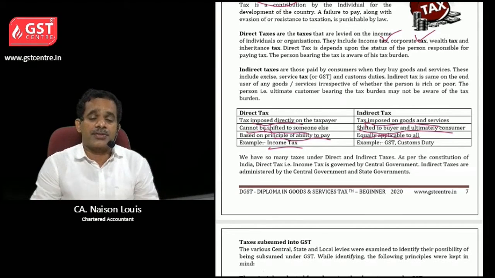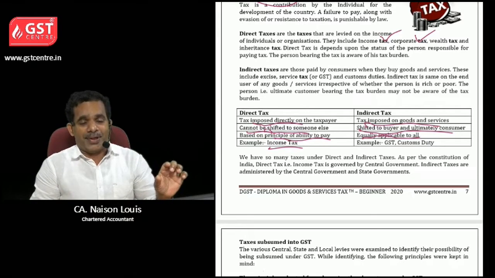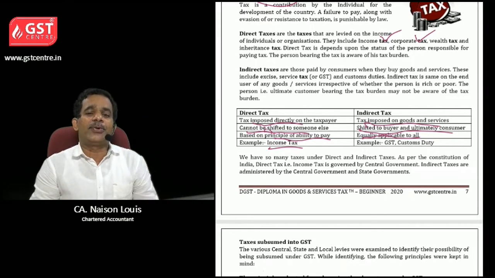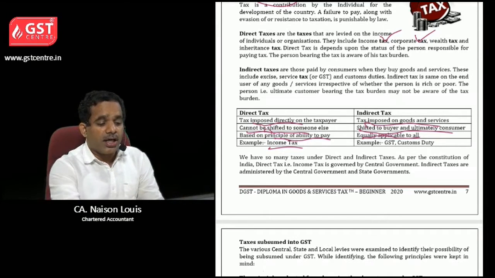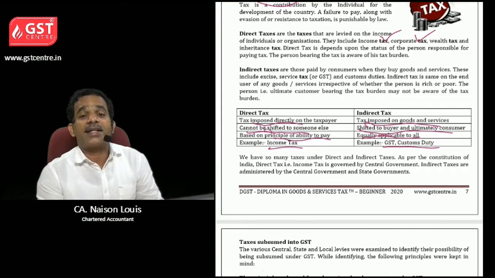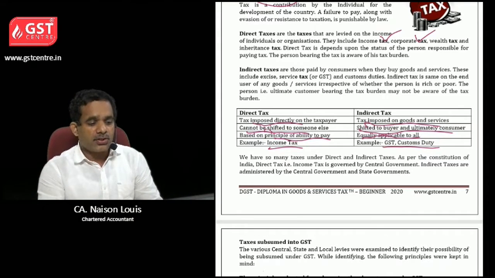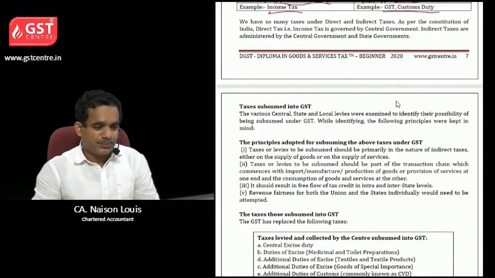So there are some exemptions also. So the same price they have to pay, the same tax they have to pay. Okay, so GST and customs duty are the examples of indirect tax. So this is the main difference between direct tax and indirect tax. Hope it is clear to you.